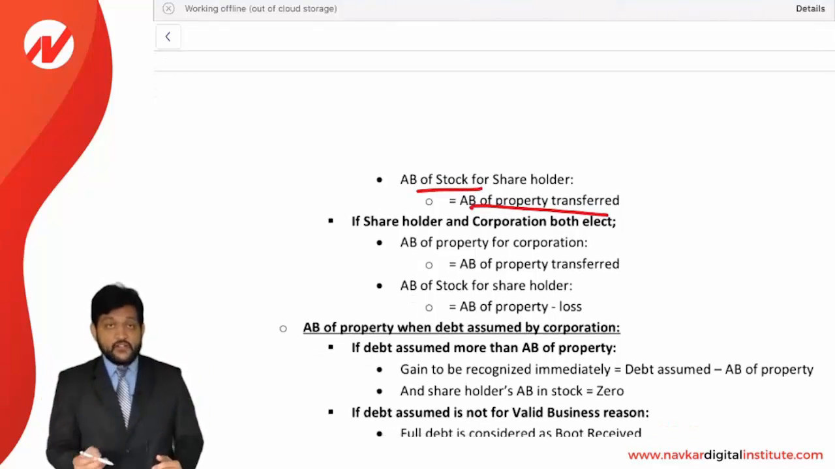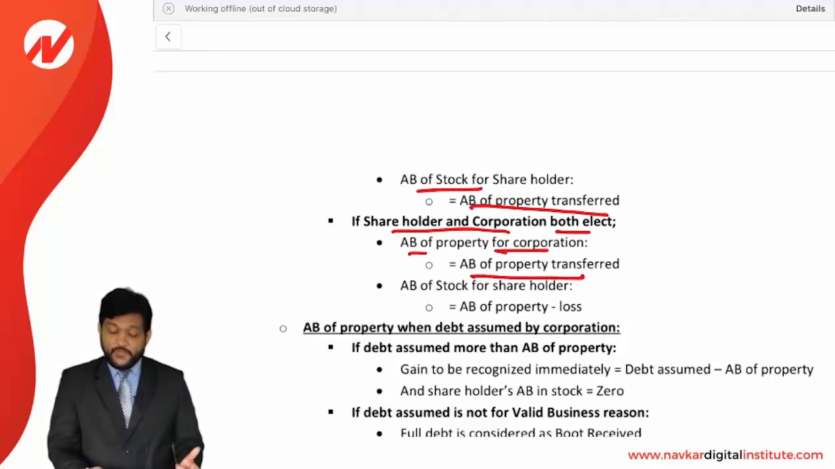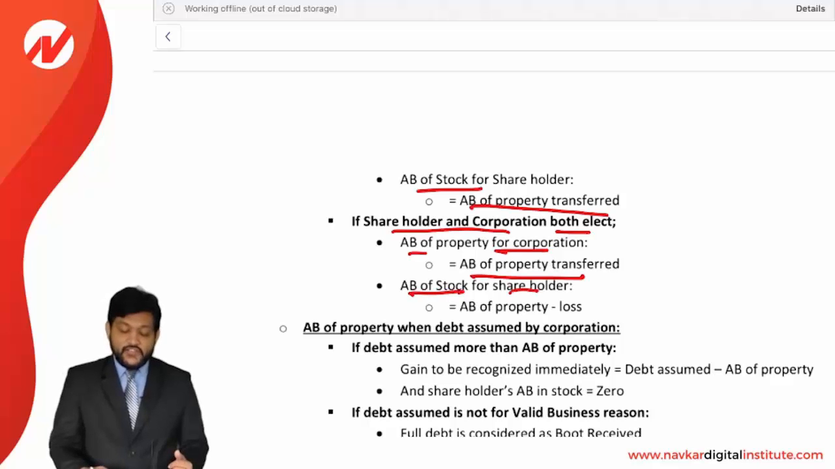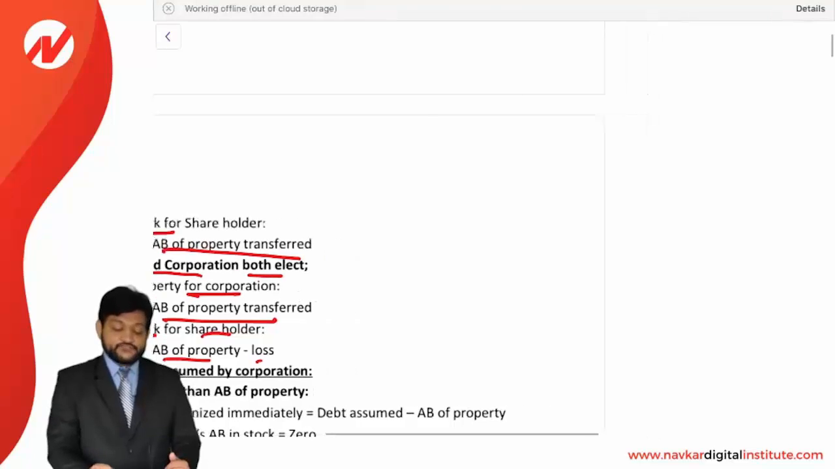But there is an exception also. If the shareholder and the corporation both elect, then the adjusted basis of property for the corporation will be the AB of the property transferred, and the AB of the stock for the shareholder will be AB of property less losses. How will it be? Let me tell you.